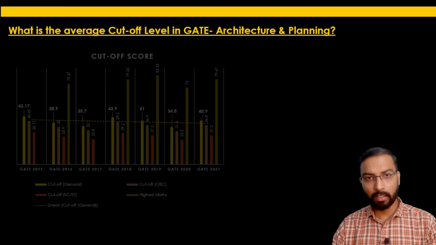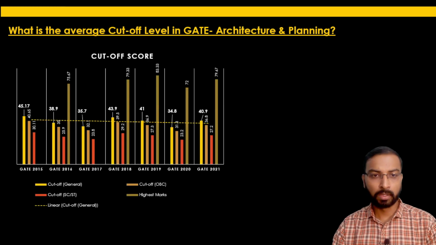So if you consider the data which is right now available with me, it is from the year GATE 2015 to the last year, that is GATE 2021. If you consider the average cutoff level from the year 2015 for the general category, it is 45.17, 38.9 for 2016, and onwards it is 35.7, 43, 41, 34.8 and 40.9.